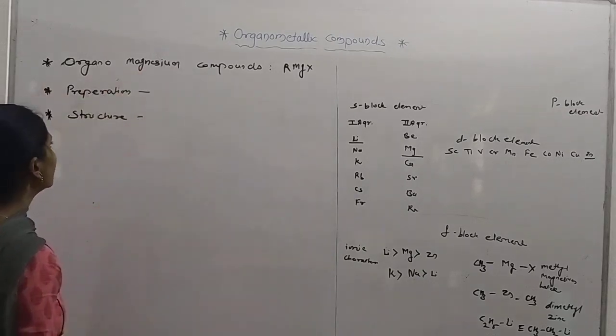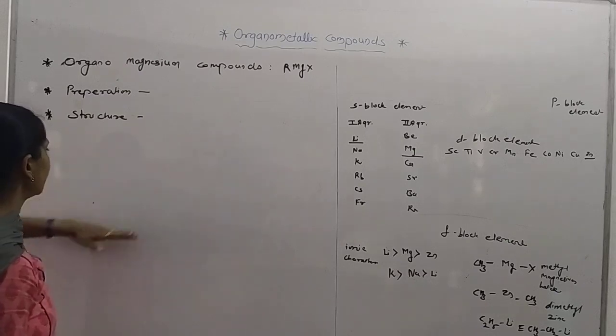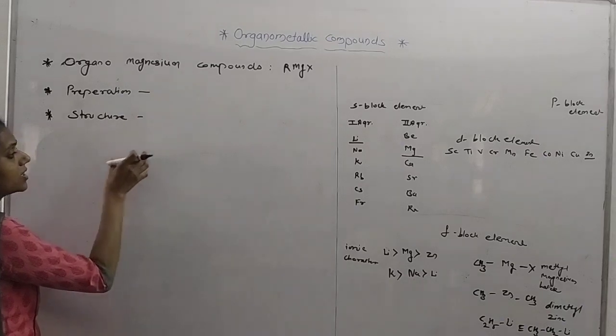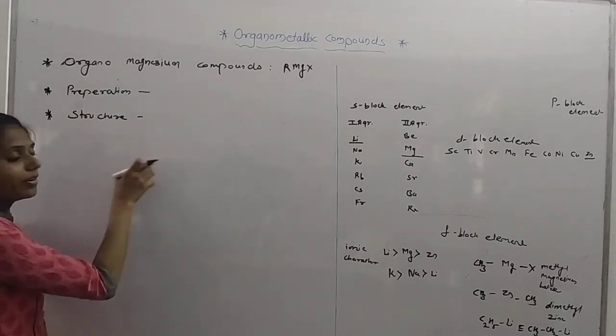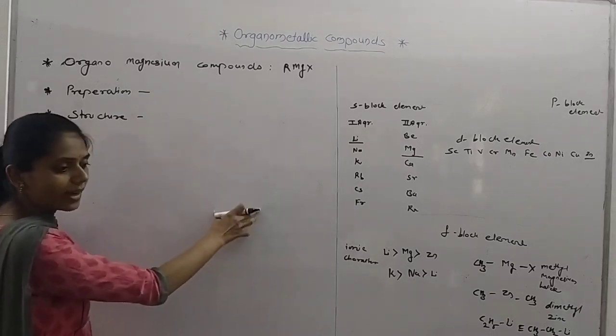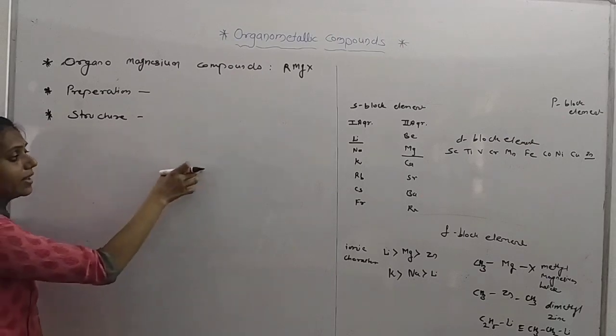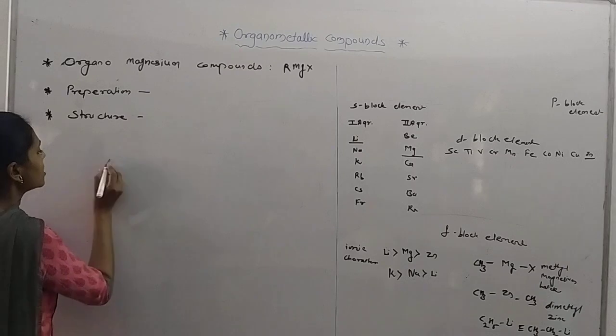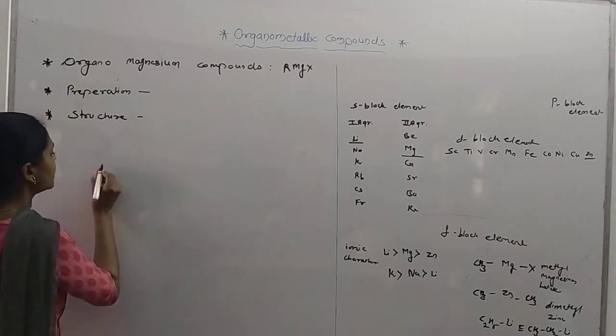You know that the Grignard reagent is formed in a solvent, which is ether. So for its structure, two possibilities are there.